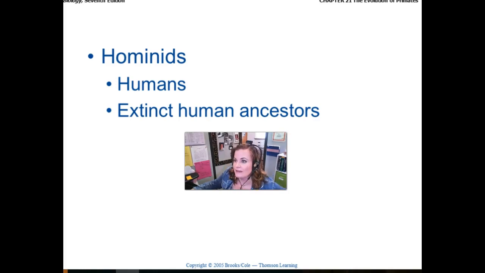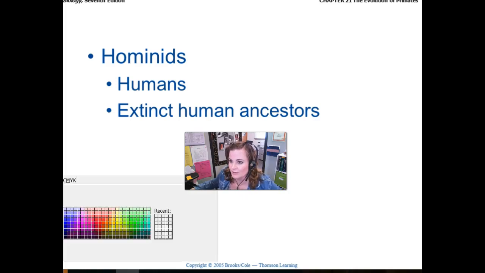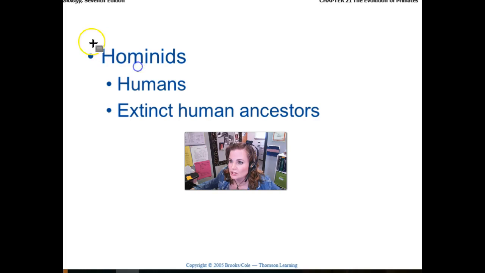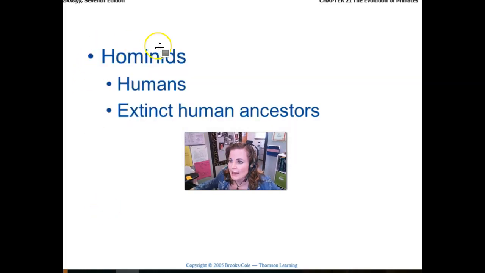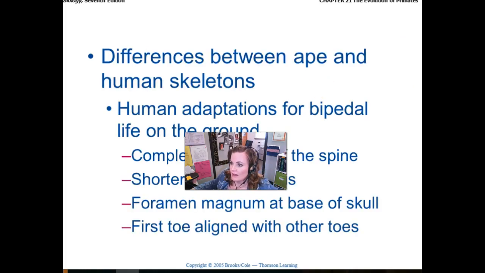And then we have the hominids. And again, I just got done telling you that the hominids includes great apes as well. So more correctly, since I just read about this today, we should probably change this from hominid to hominin. But like I said, that is a very new change in just the naming system. So this is our humans and our extinct human ancestors.